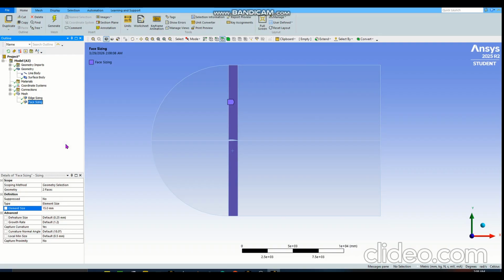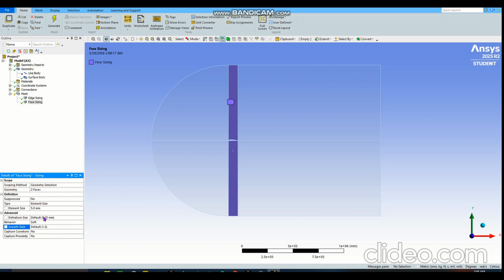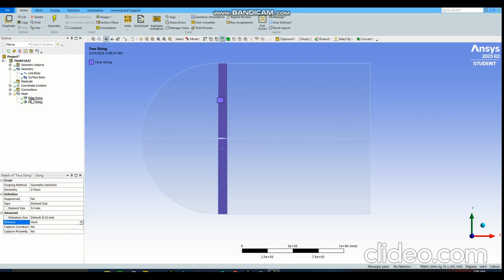I don't remember what I have done, but let's make it smaller, let's make it 5. It will take time, but it doesn't matter. Capture curvature, again, no. The behavior, I want to make hard here, because I'm not trying to distort much geometry here. It's not a big deal.